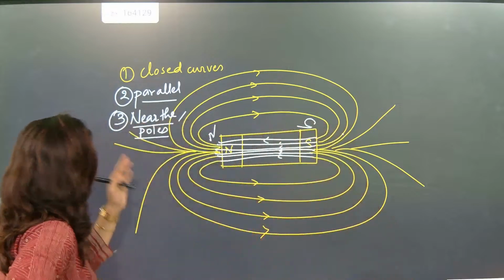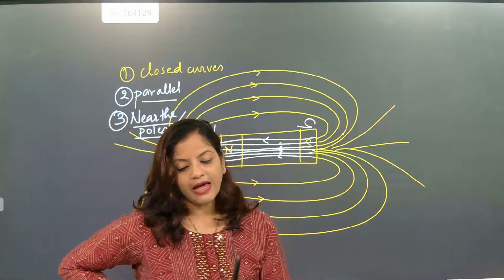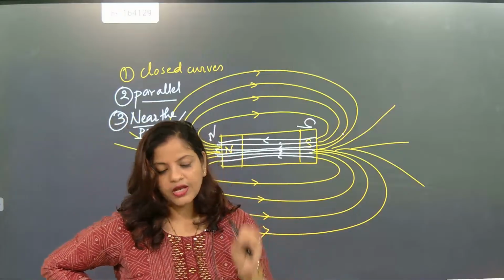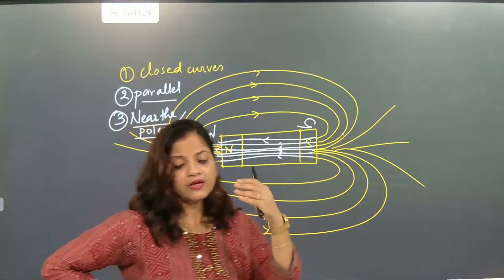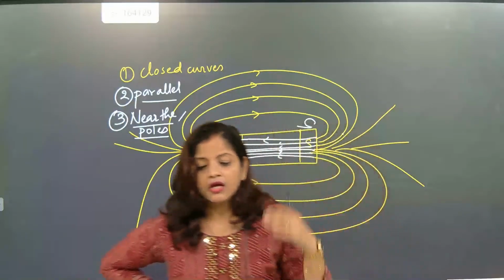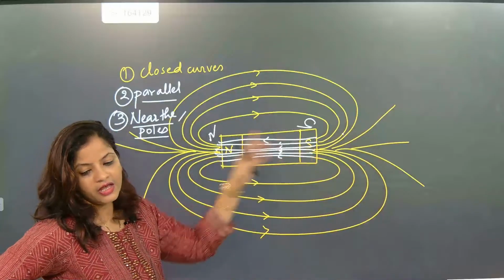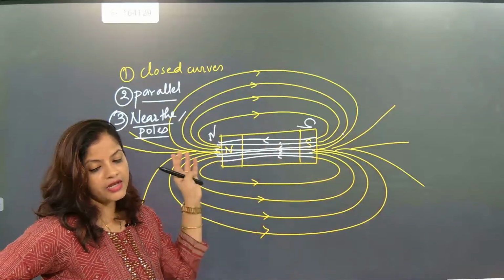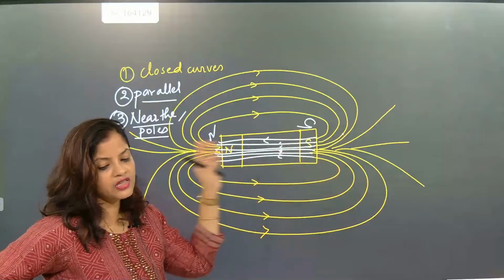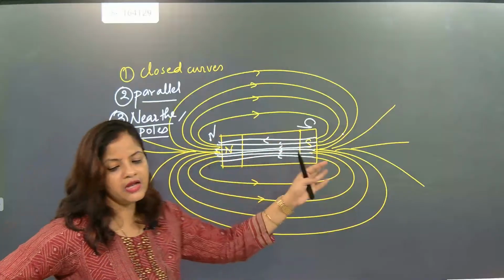So we learned three basic things. The magnetic lines make closed curves. That is the first point. Second, inside the magnet, the magnetic lines of force are parallel to each other. Third, near the poles, the magnetic field strength is high. The magnetic field strength is higher in the pole areas. Pole areas means north pole and south pole.